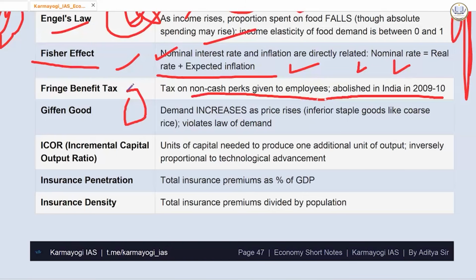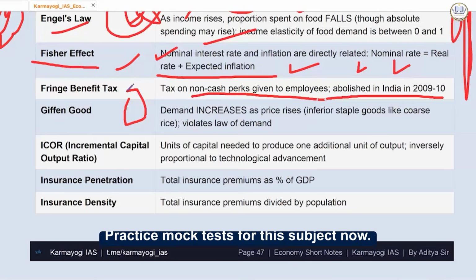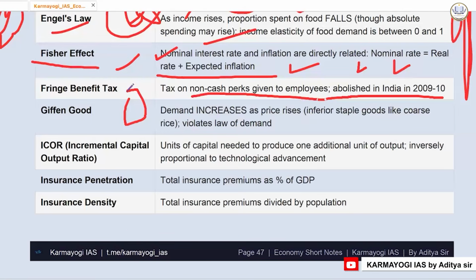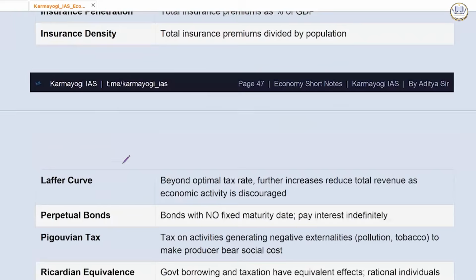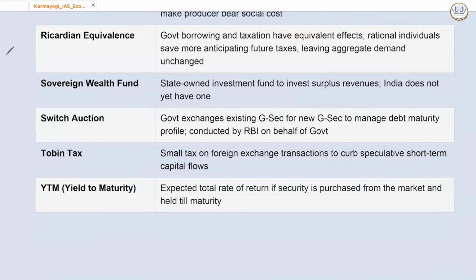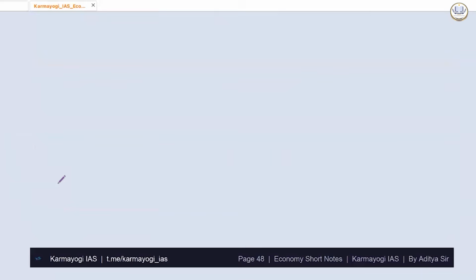We also have incremental capital output ratio. Units of capital needed to produce one additional unit of output, inversely proportional to technological advancement. हमने capital output ratio we have seen ना, it is related to that only. Okay. I have given everything at once so that you can revise.